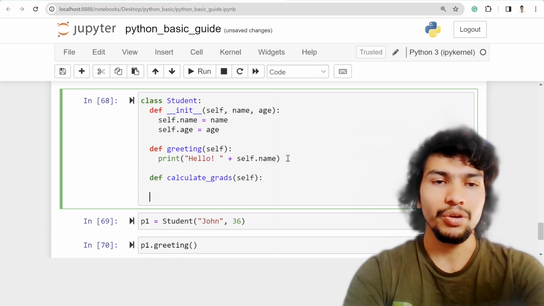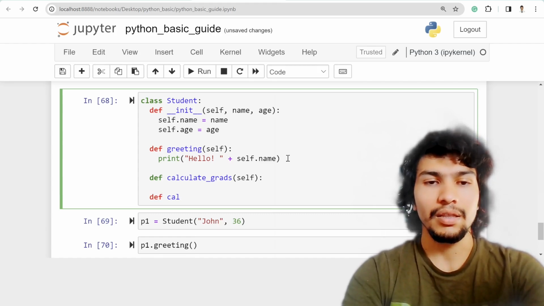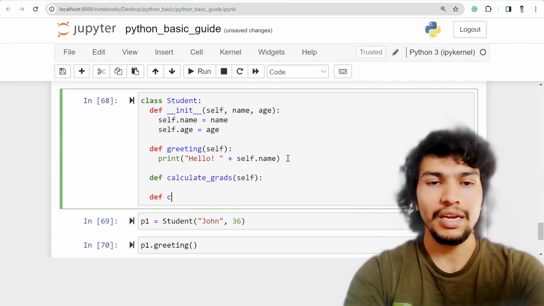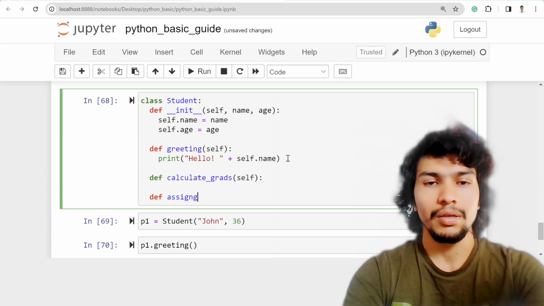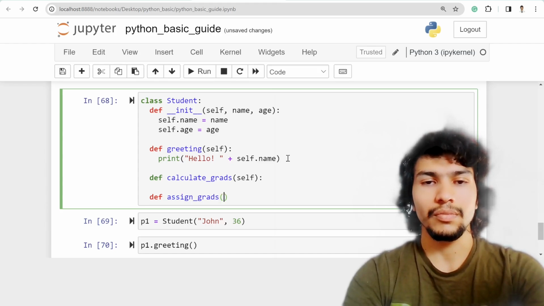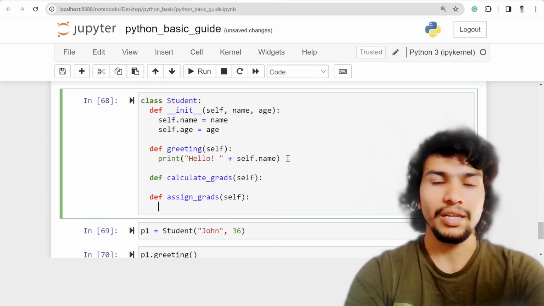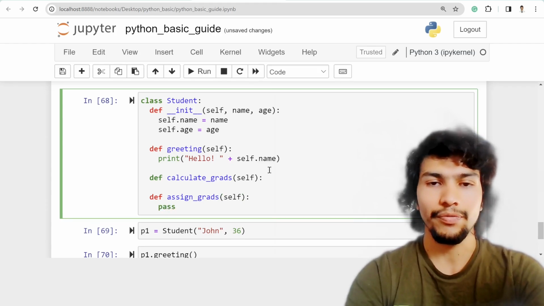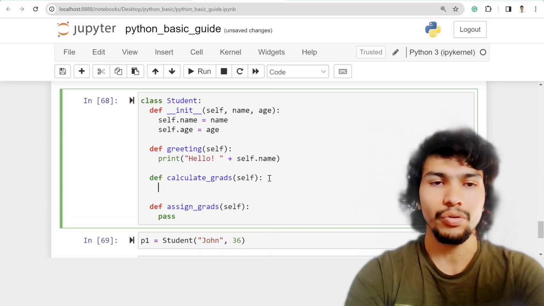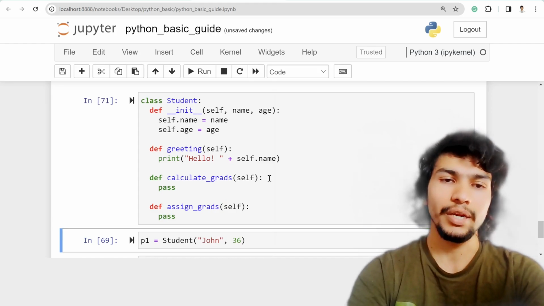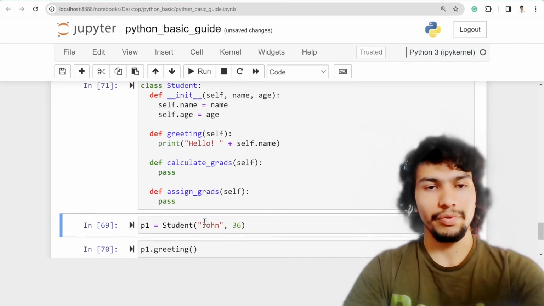And similarly you can write assign grade maybe, and then you can also write another method. For now I don't have anything, so I'm using the pass statement so that I can avoid any error.